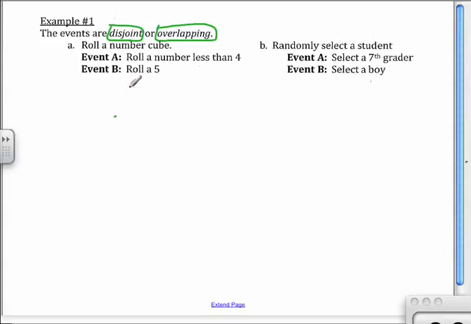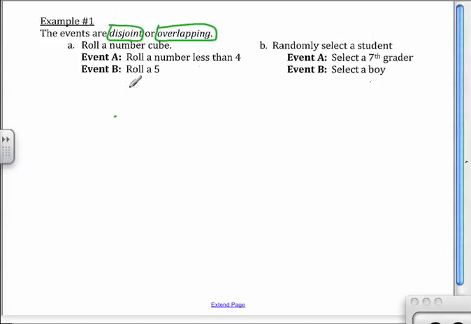Now, in this instance, event A is roll a number less than 4, and event B is to roll a 5. Now, Kyle, is this a disjoint or is this overlapping? The question is, do they have a common outcome? It's disjoint because they don't have a common outcome. And let's talk about it for just a minute.